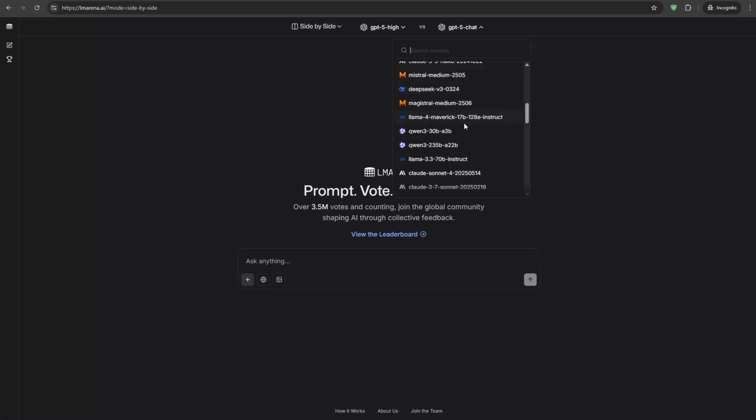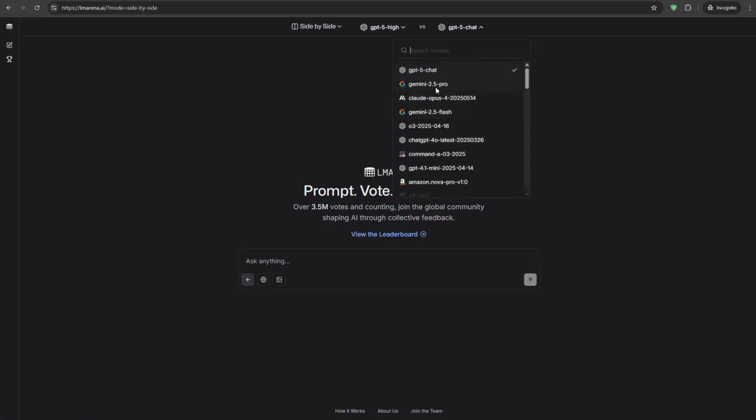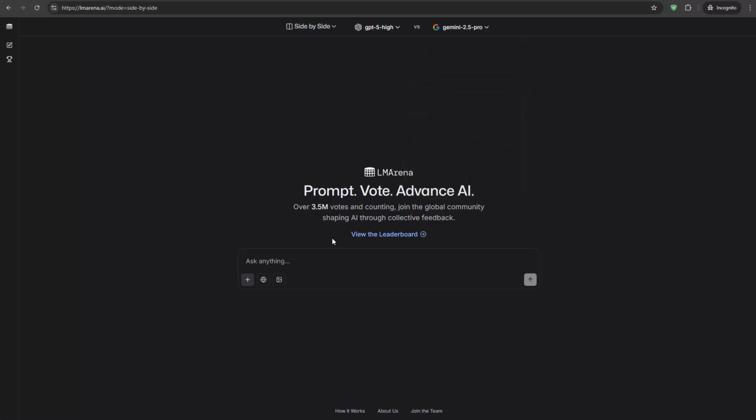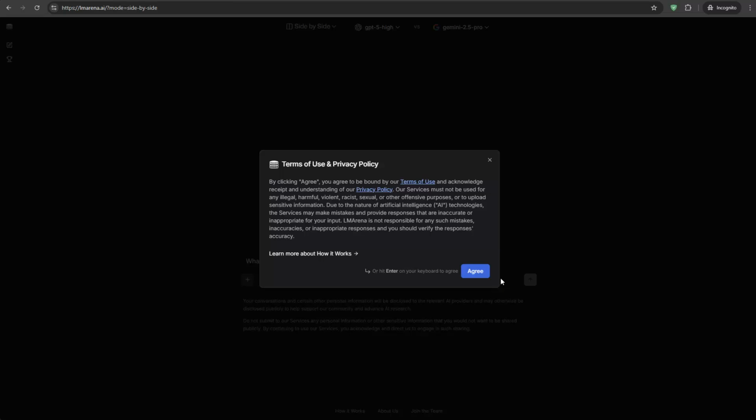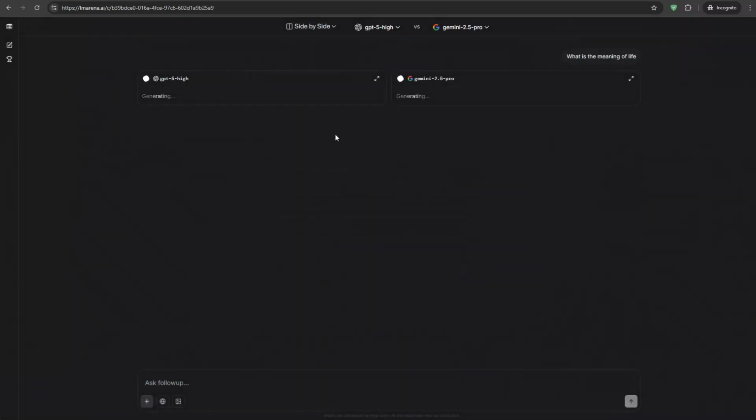And if you do that, then you can ask a question. For instance, if I choose Gemini 2.5 Pro as an example, I can ask here a very simple question. So what is the meaning of life, as an example, right? I can send this like that. And yes, I agree. And then you can see that now I get responses from both of these models and can do an exact comparison of them. It might take a little bit of time depending on the question itself, of course, but it shouldn't, well, at least take too long, and then we'll see the responses for both of them.